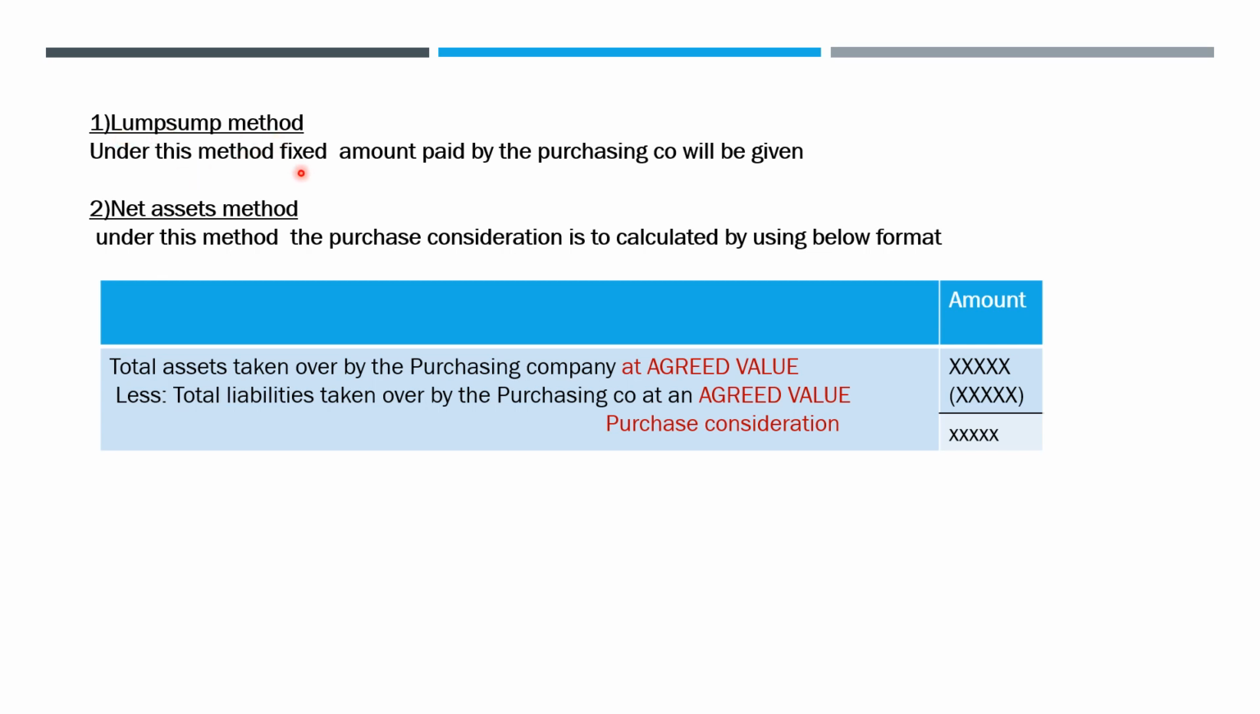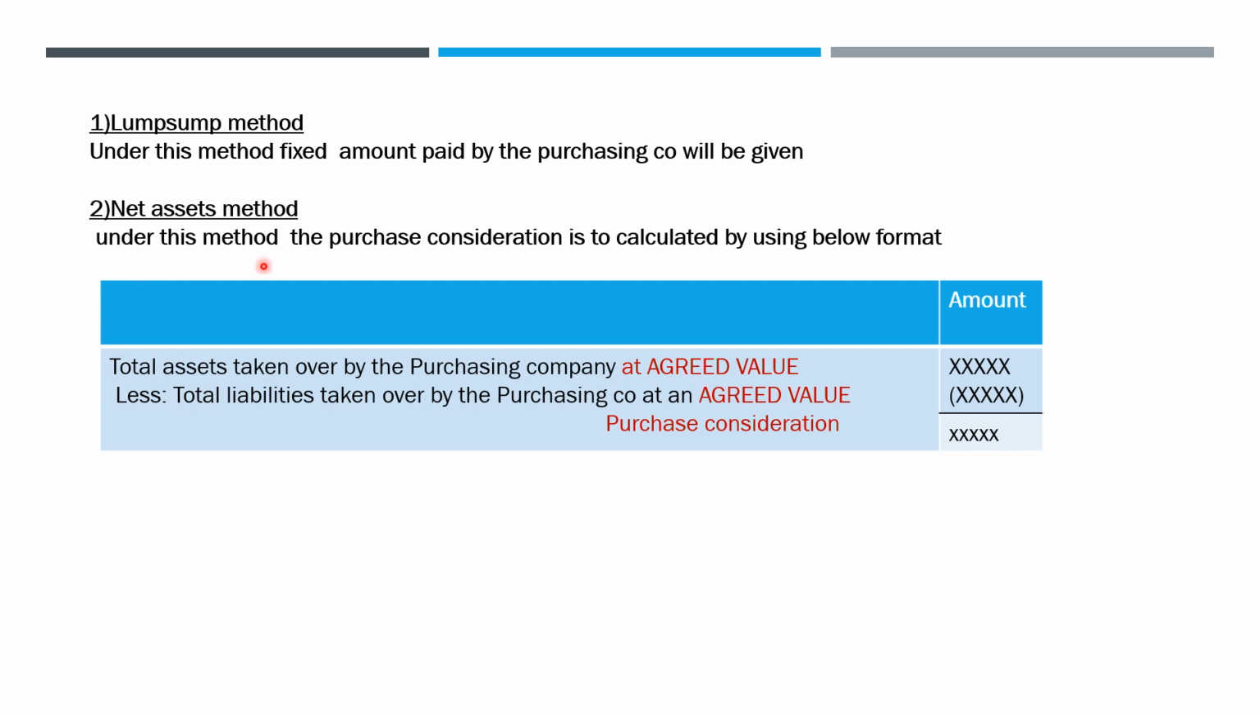The first method is lump sum method. Under this method, a fixed amount paid by the purchasing company will be given, or the amount of PC is fixed under lump sum method. Let's say X Limited is buying ABC partnership for 1 crore. So that 1 crore is a fixed amount which is going to be paid by the purchasing company to the selling company. So this will come under a lump sum method. And the second method is net asset method.